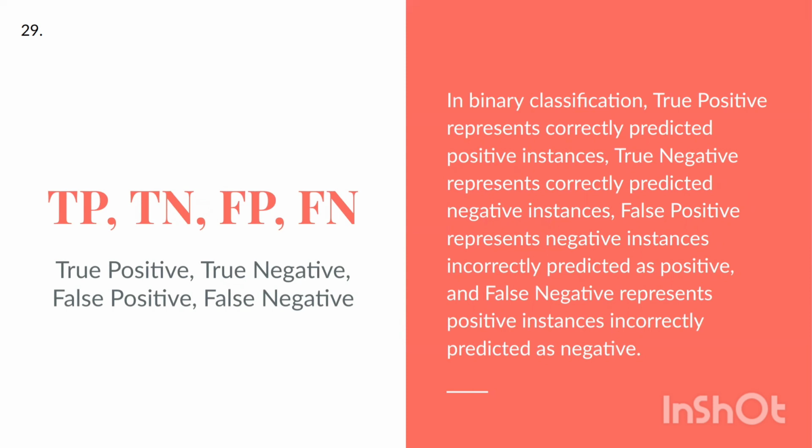In binary classification, true positive represents correctly predicted positive instances. True negative represents correctly predicted negative instances. False positive represents negative instances incorrectly predicted as positive, and false negative represents positive instances incorrectly predicted as negative.